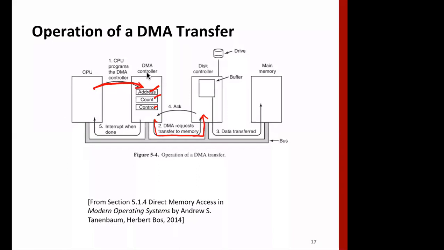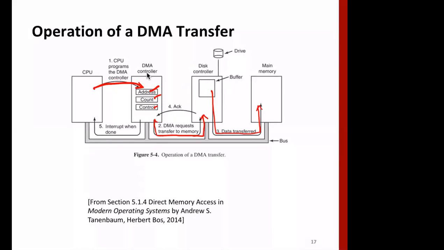Note that every device will have a device controller, like a disk has a disk controller that comes as part of the standard package when you buy a disk. The DMA controller is shown separately here, and it informs the disk controller to do this transfer. The next step is that this controller does the transfer.